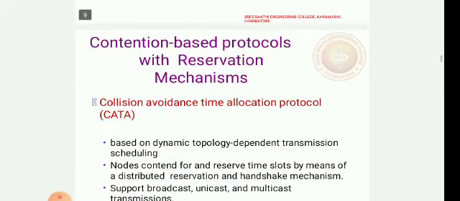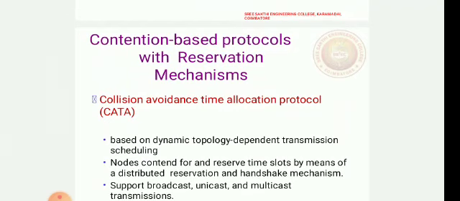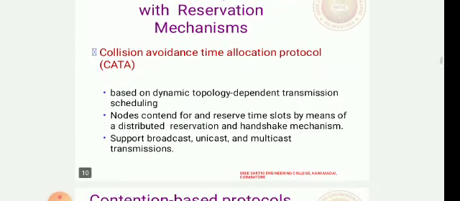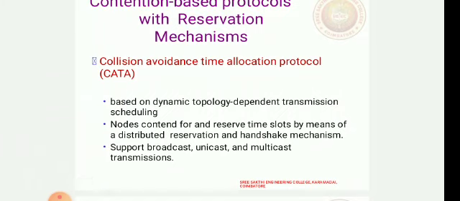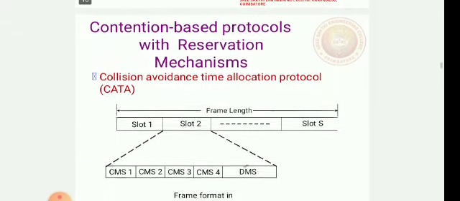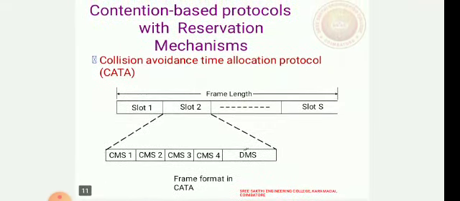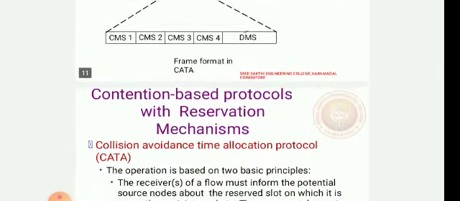Now we are going to see the collision avoidance time allocation protocol, CATA, based on dynamic topology dependent transmission scheduling, where nodes contend for and reserve time slots by means of a distributed reservation and a handshake mechanism. It supports broadcast, unicast and multicast transmissions. Here you have the frame format for the collision avoidance time allocation protocol, CATA, with a time slot for the channel to transmit.